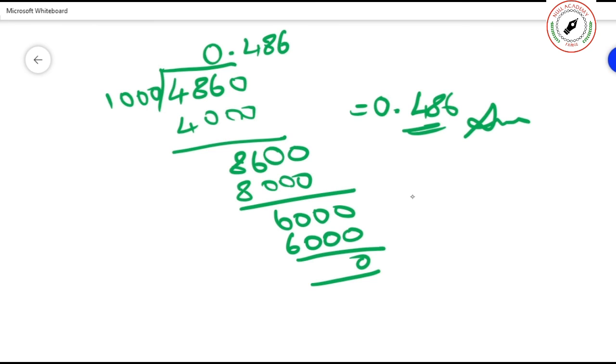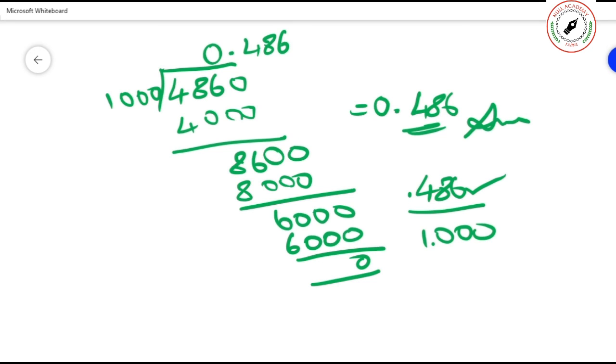Another way is with the zeros, at the right. 486 divided by 1000. Okay, you put a dot counting the zeros. So 1, 2, 3. Here you put a dot. Similarly, 1, 2, 3. Put a dot.